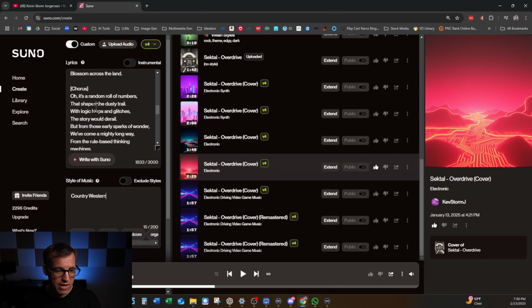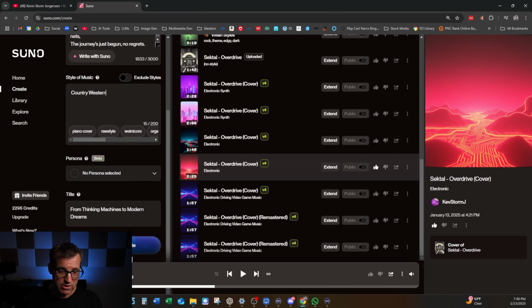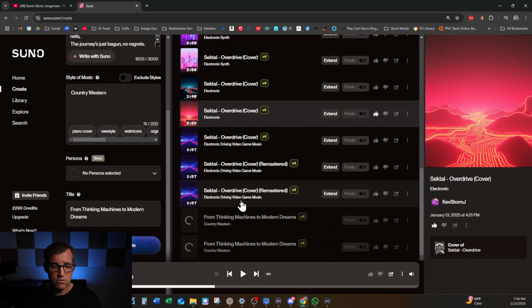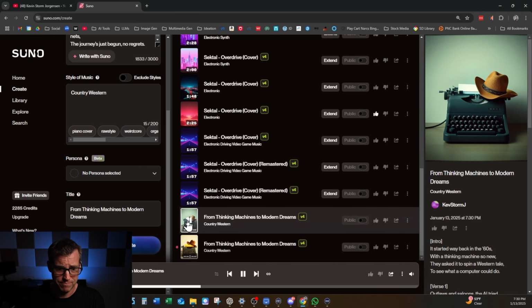So yeah, it looks like we have our lyrics in here. We have the style of music, and we have the title. So let's go ahead and create the music. It is now running through, and it's going to generate the songs, and we're going to be able to play them before they're even fully complete. It just takes a few moments for it to really get started. And there we go. We've got the songs ready to play. So let's have a listen.